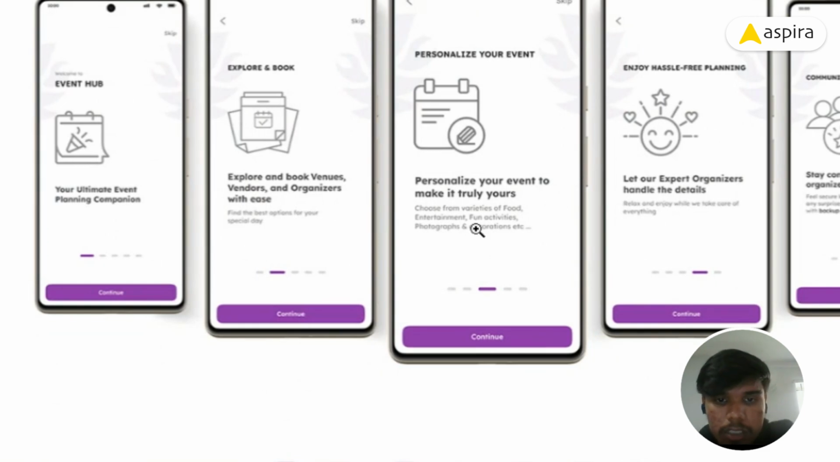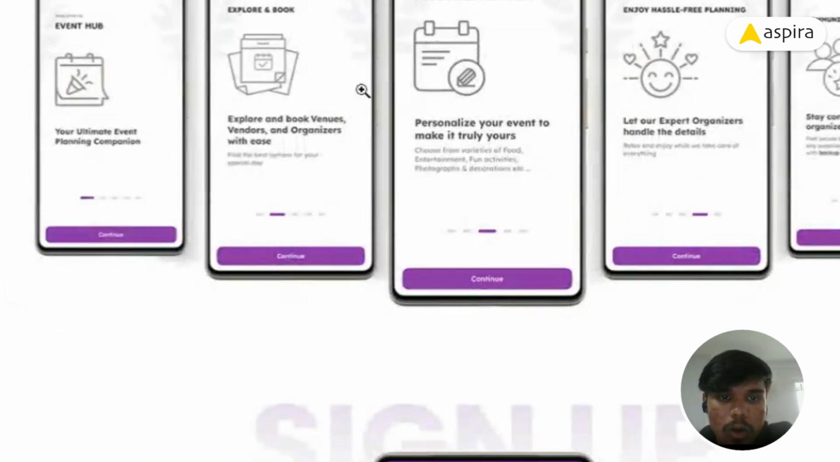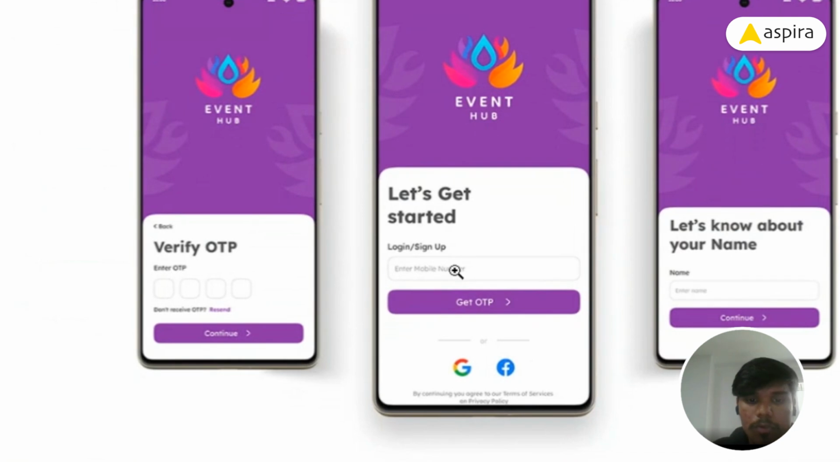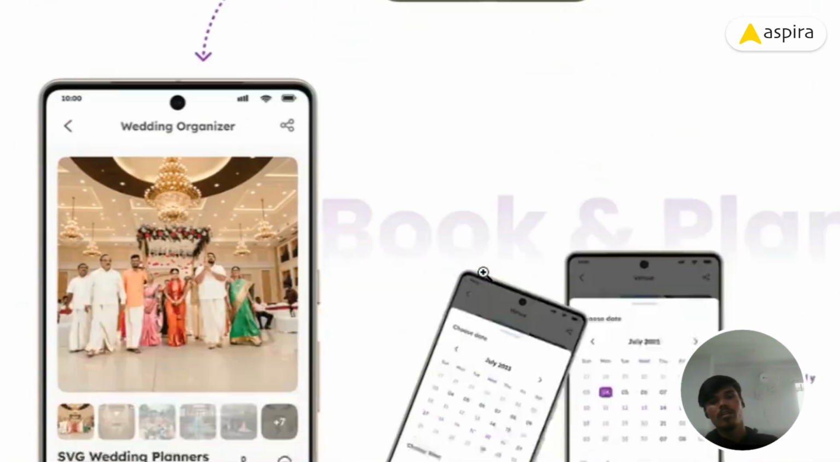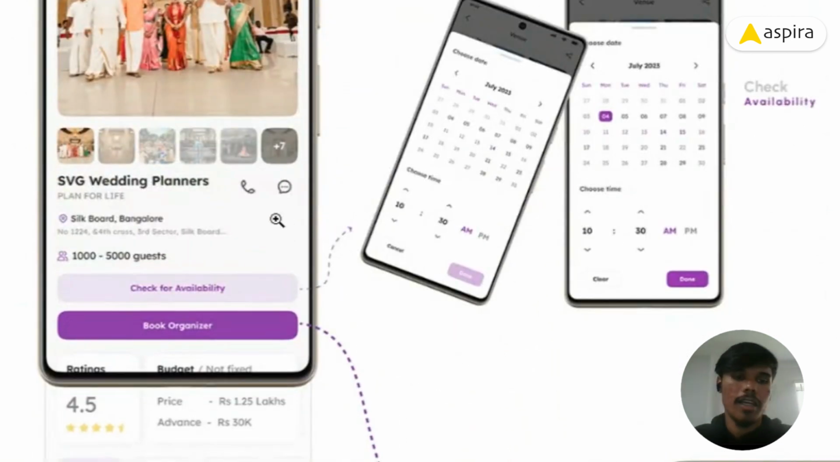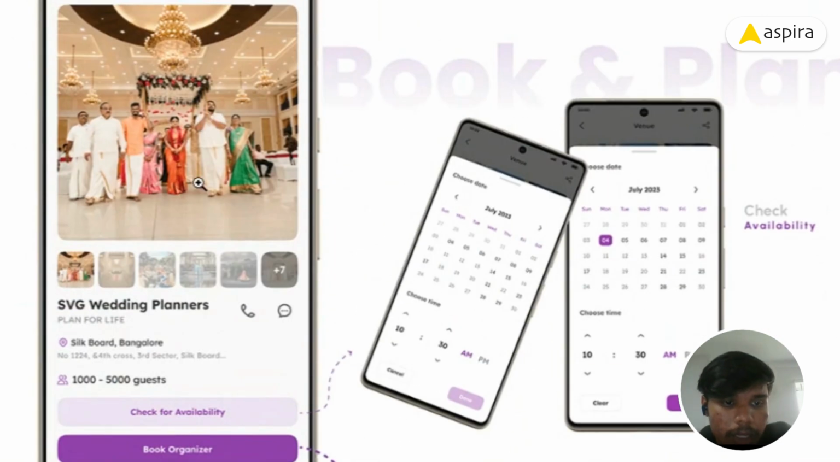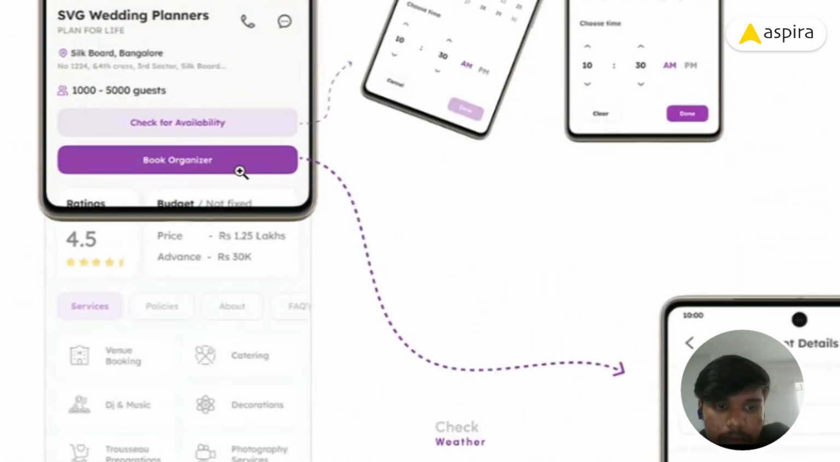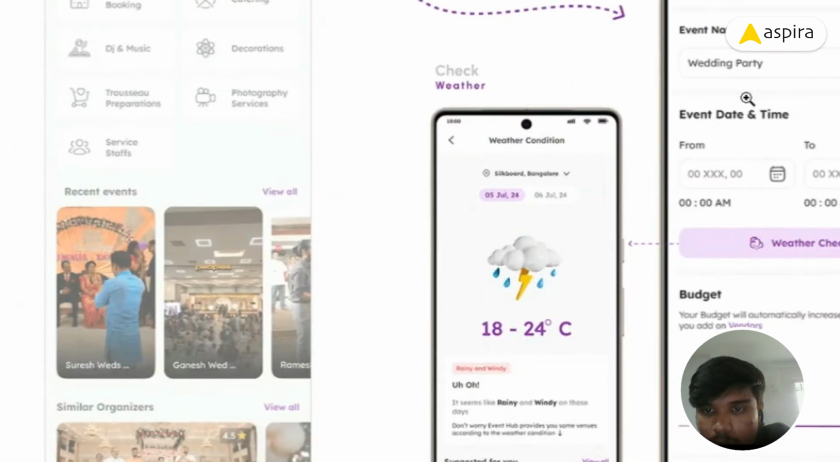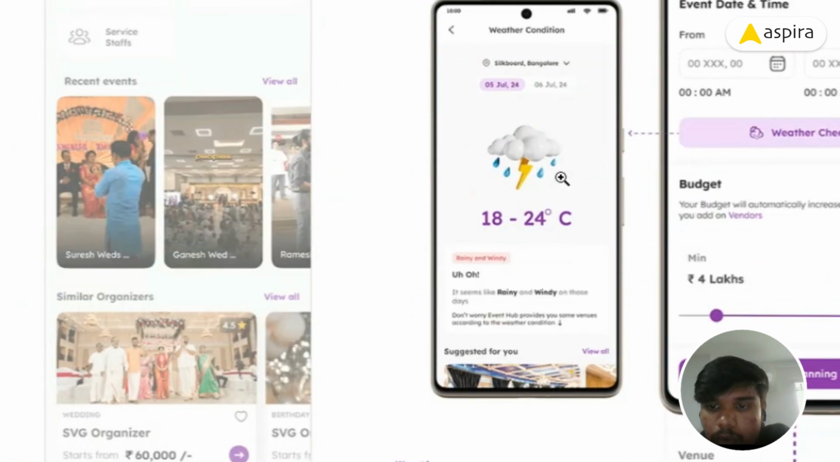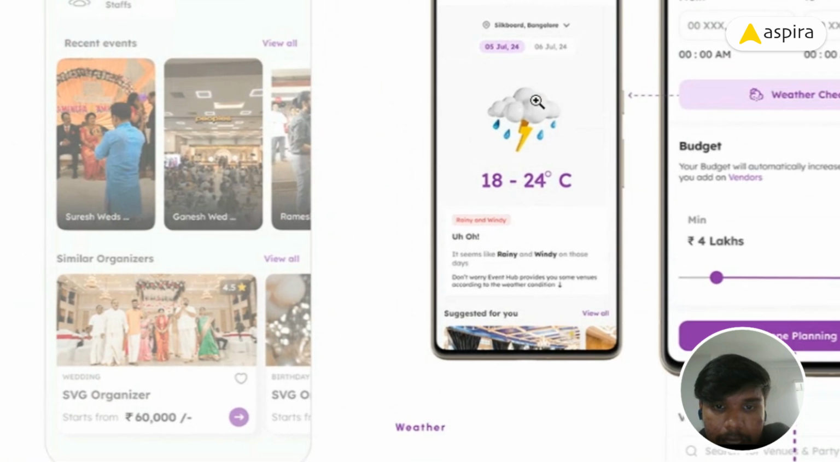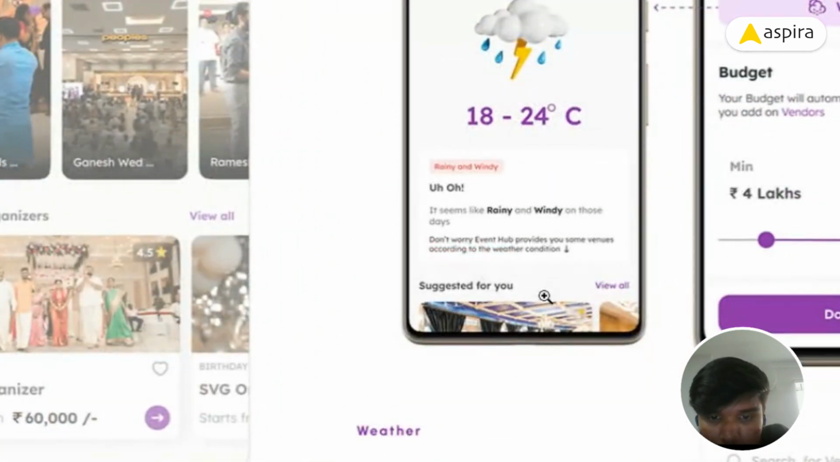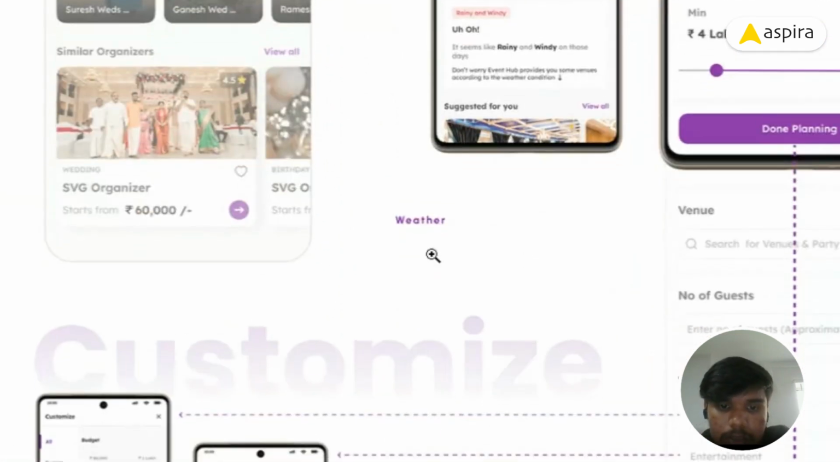There are 5 onboarding screens where I explain how this app works. Then with a mobile number, we can log in or sign up. On the Explore page, we start planning our event. If you click on a venue page, we go to this page. We can check availability here. After that, we can book an organizer and fill in our event details, and then check the weather, and the weather page will suggest some venues.